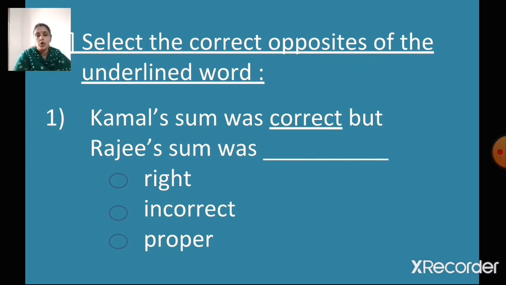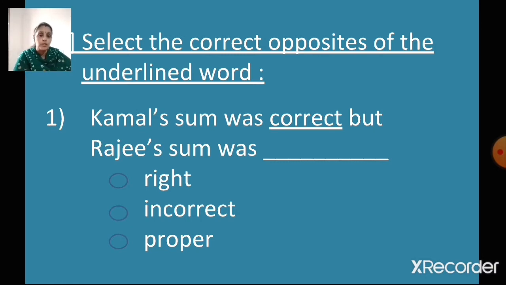Select the correct opposites of the underlined word. In the sentence, a word has been underlined. You have to select the correct opposite of that underlined word. Okay, Kamal's sum was correct, but Raji's sum was dash. Kamal's sum was, but Raji's sum was.